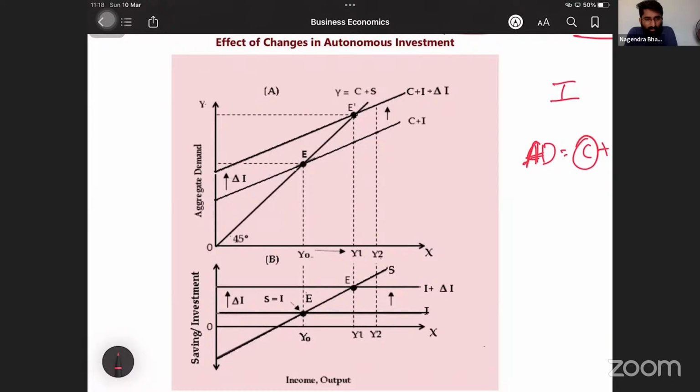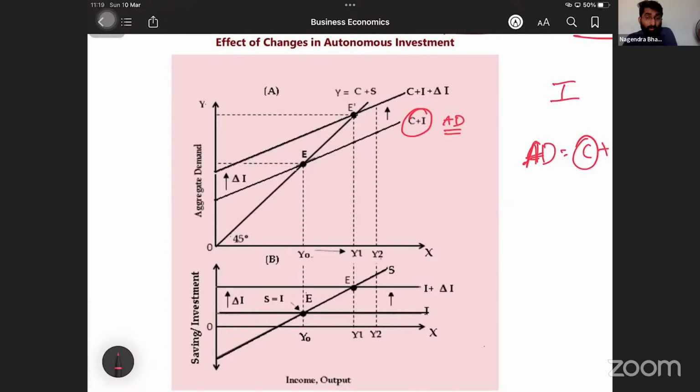But try to understand this diagram. What is there in this diagram? First of all, C plus I. Here, listen. What is C plus I? Aggregate demand. Correct? C plus I is aggregate demand.